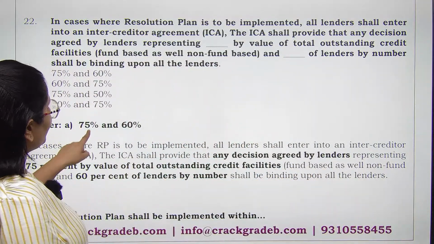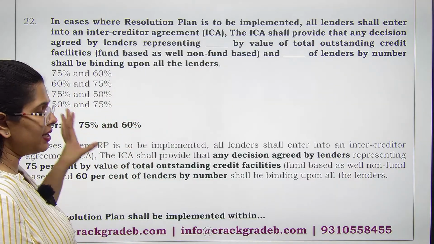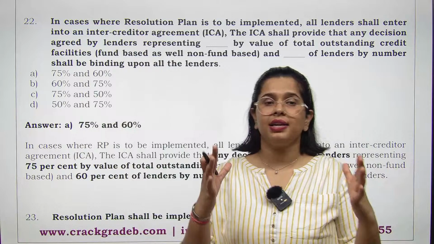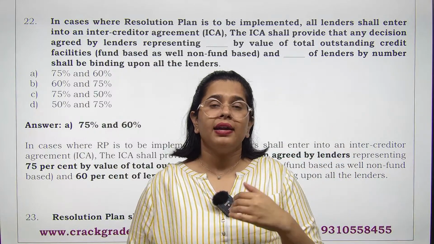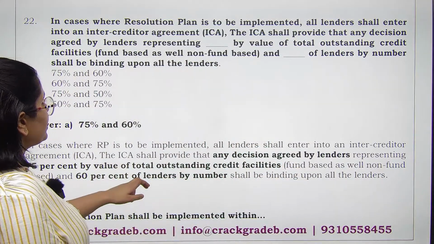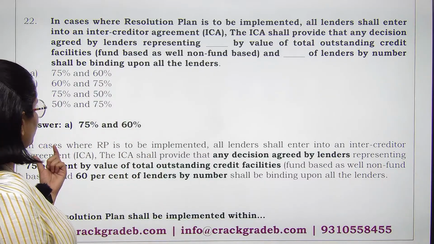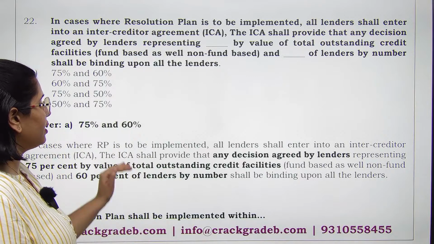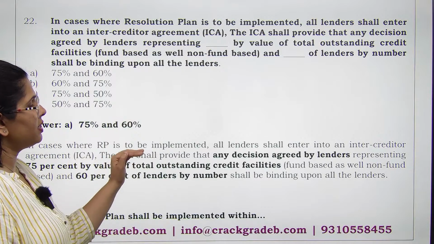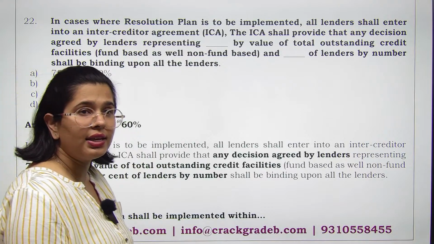So if 75% by value and 60% by number of these lenders have agreed on something, अगर इन्होंने किसी relation में decision लिया है, then everybody has to abide by that. See, in cases where a resolution plan is to be implemented, all lenders shall enter into an intercreditor arrangement. The intercreditor arrangement shall provide any decision agreed by lenders representing 75% by value outstanding and 60% of lenders by number shall be binding upon all the lenders.